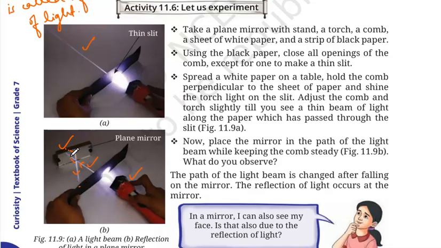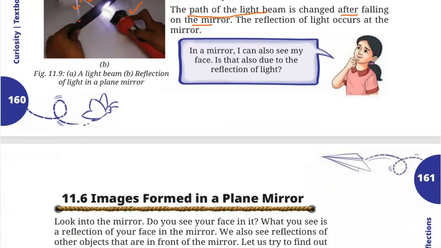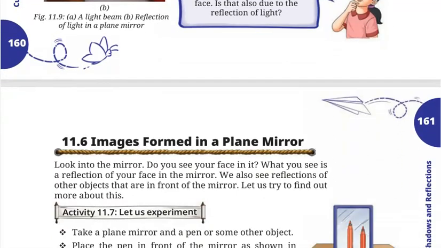Okay, so what you see is the bouncing back of the light into the same medium when light falls on a plane mirror. This is called reflection of light. So what is the light doing? It is changing its path after falling on a mirror. Okay, so reflection of light occurs at the mirror. You can also see your face in the mirror. Is it due to the reflection of light? Yes, absolutely. So now we will see how images are formed in a plane mirror.